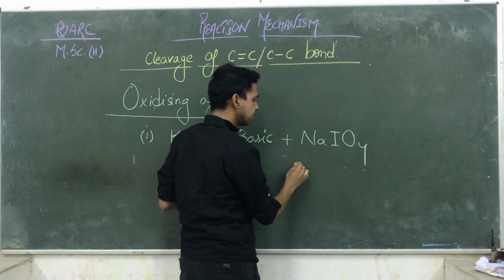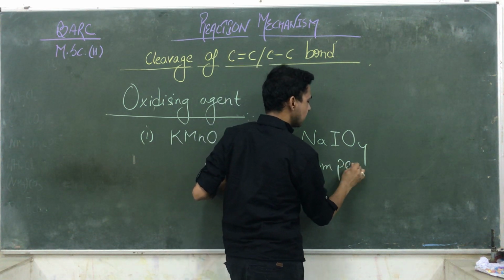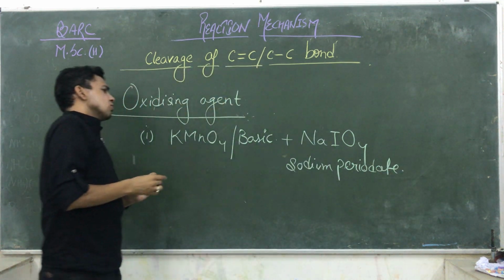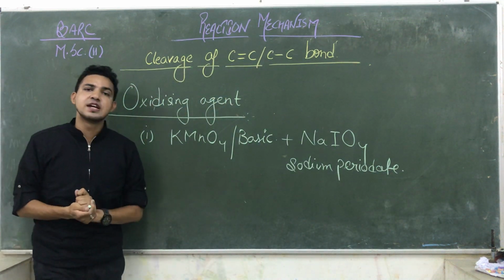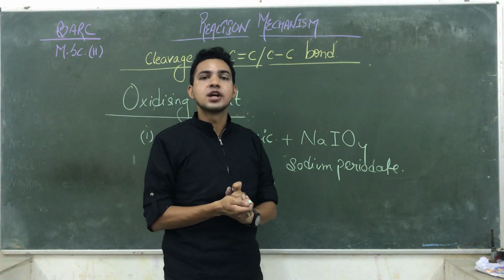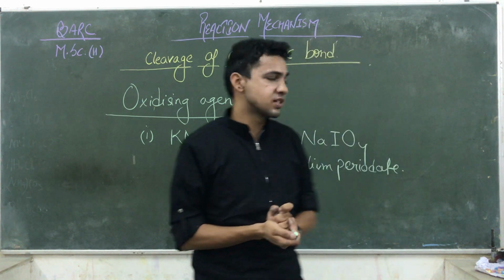This is sodium periodate. This reagent is also helpful to decompose the double and single bond that exist between these two carbon atoms.